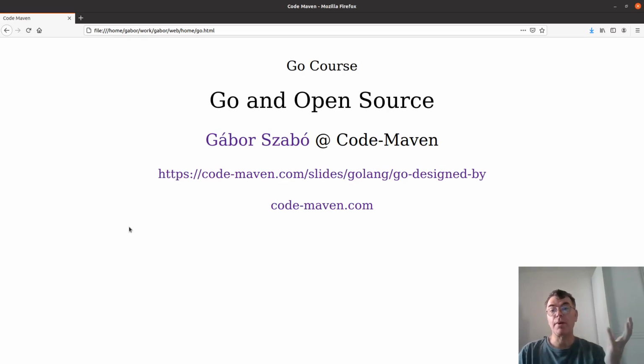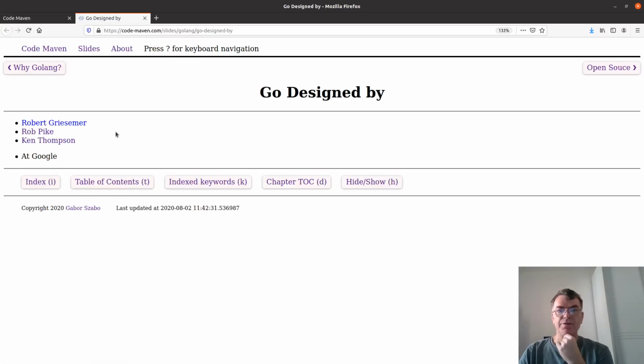This time we are going to talk about Go and open source in general, and here is the link to the specific slide that we are going to start with, which is actually about the designers of Go. If you visit the website, you can also get to the actual pages of these people who designed Go. They did this while working at Google. You might recognize some of the names there. I don't want to get too much into details here, so I just recommend that you look up the names and read about these people.